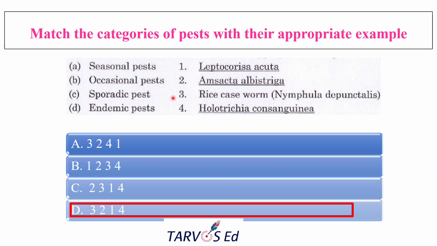Sporadic pest is the rice earhead bug, Leptocorisa acuta. It causes damage only in certain areas and years, and outbreaks are unpredictable and localized. And endemic is the white grub, which is usually present every year in certain areas, especially in light soils. It causes chronic damage to groundnut, sugarcane, vegetables and all.